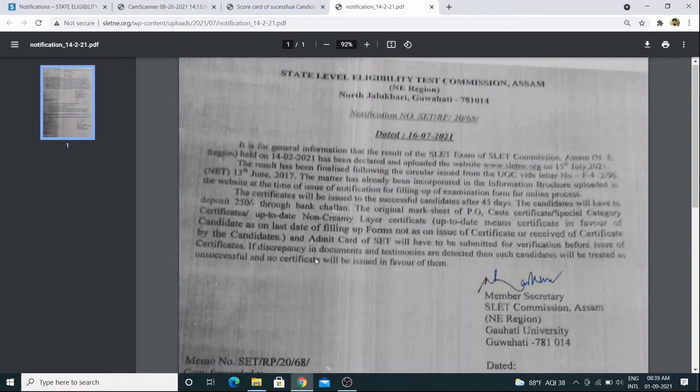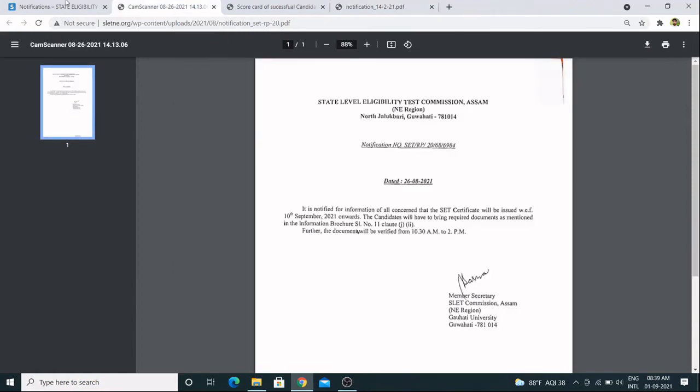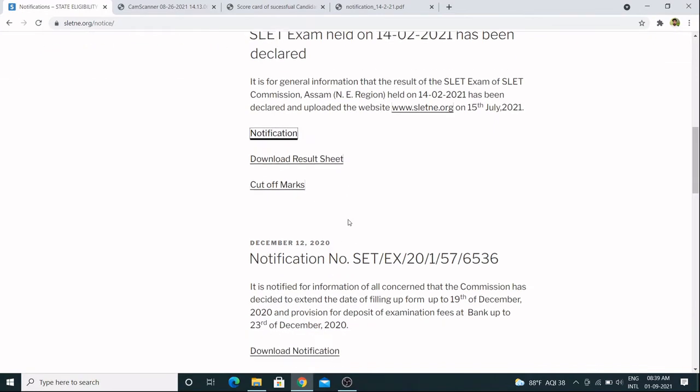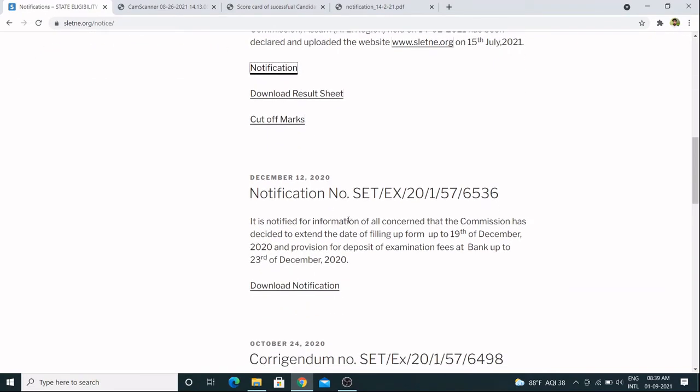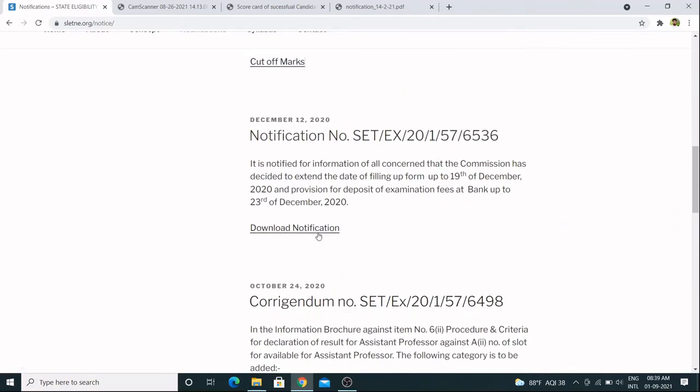If discrepancy in documents and testimonials is detected, then such candidates will be treated as unsuccessful and no certificate will be issued in favor of them. So you will not get the certificate if your documents are not properly verifiable. This notification is important.